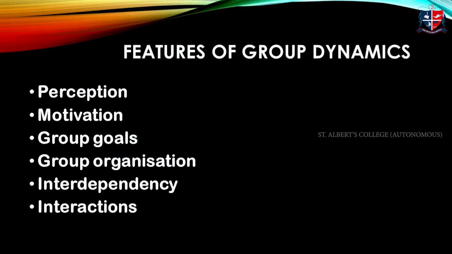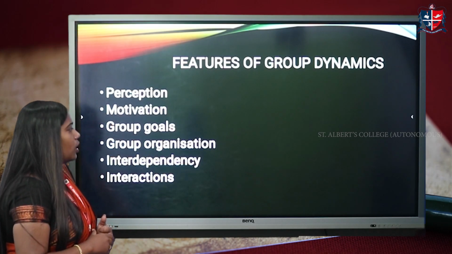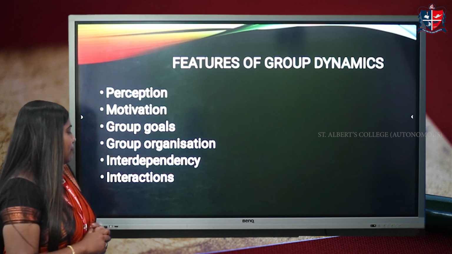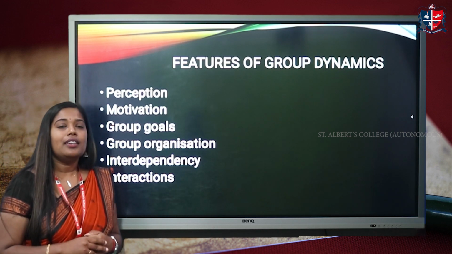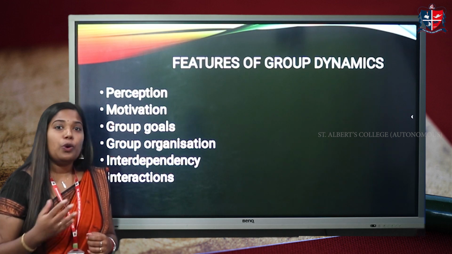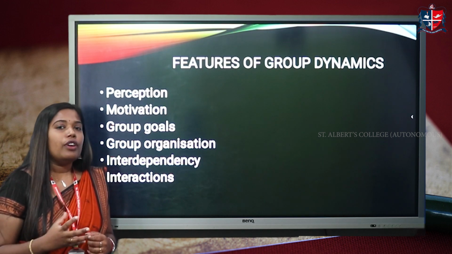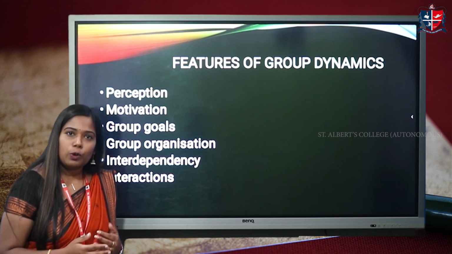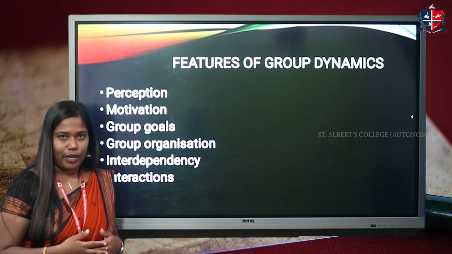Next, features of group dynamics. First one, perception, motivation, group goals, group organization, interdependency, interactions. First one is perception. That is, in a group, the group members should know each other, understand each other. Because in a group, for an organization, a group is very important. So, for achieving group goals, their interaction and their understanding is very important.